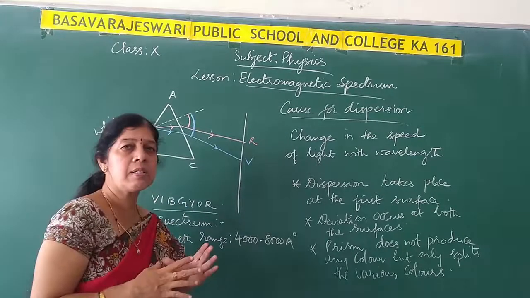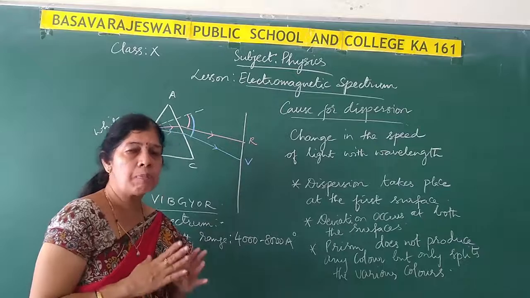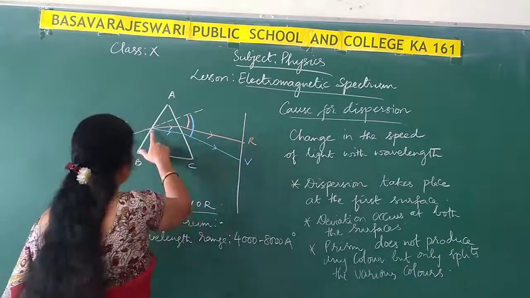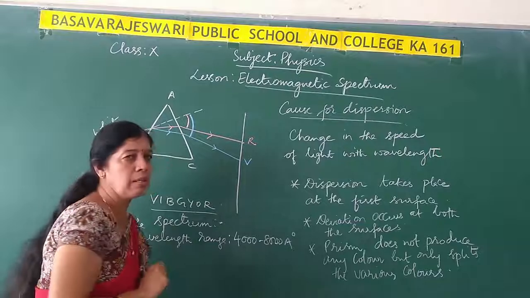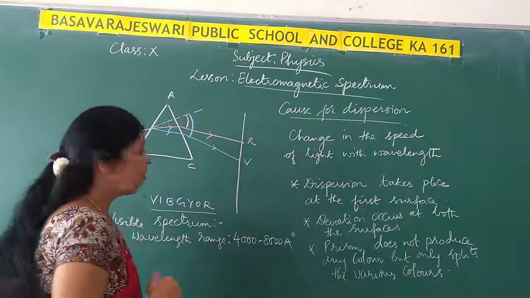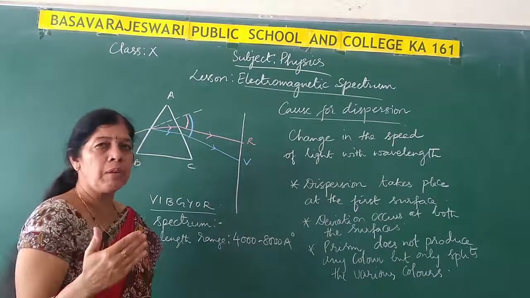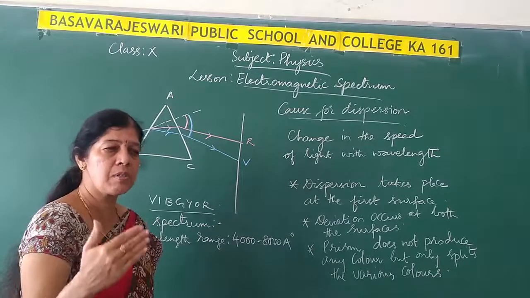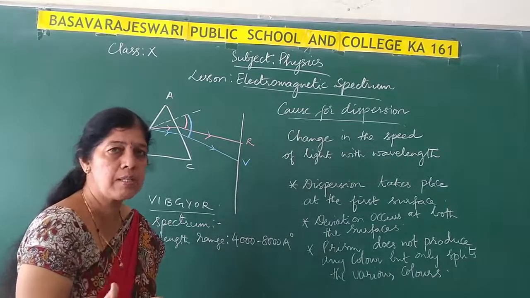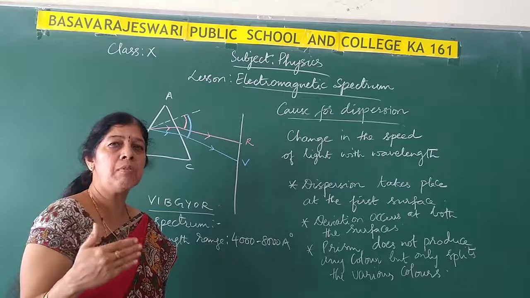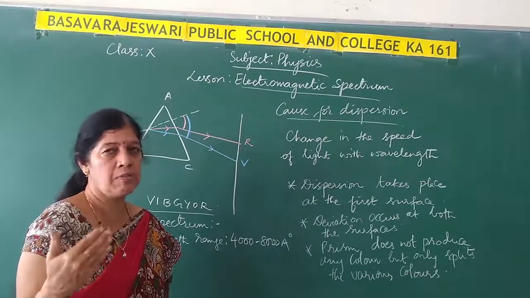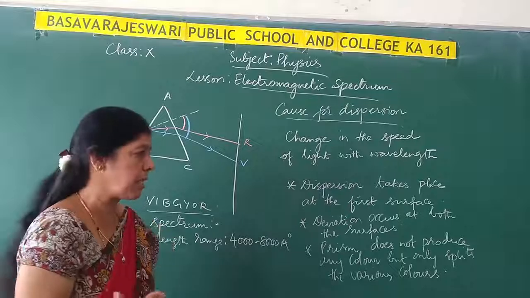Now, when white light is traveling through vacuum or air, the speed of all the colors remains the same. But when it enters a transparent medium like glass, what happens? The velocity of all the various colors changes. The velocity of violet light is different, the velocity of blue light is different, the velocity of red light is different. So depending on the velocities of the different colors, the deviation for different colors also takes place.